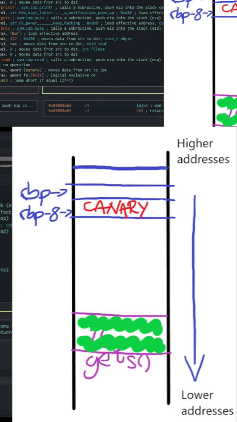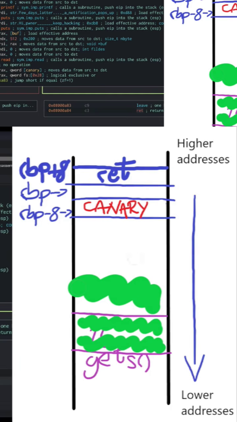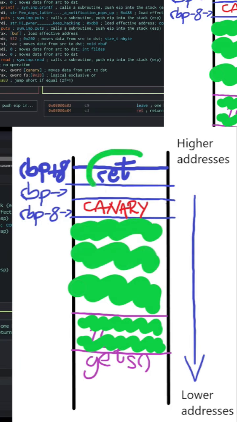As we all know, right above RBP, that is RBP plus 8, there lives the return address of the present function. So let's say we keep writing, and in order to be able to overwrite the return address of this function, as well as the saved RBP, we have inevitably to overwrite the canary.